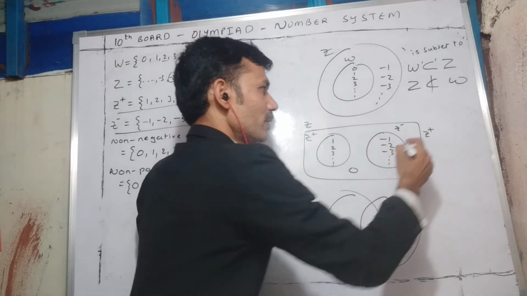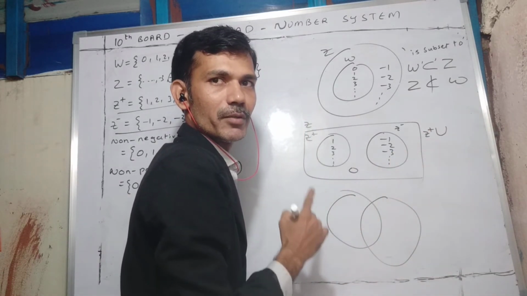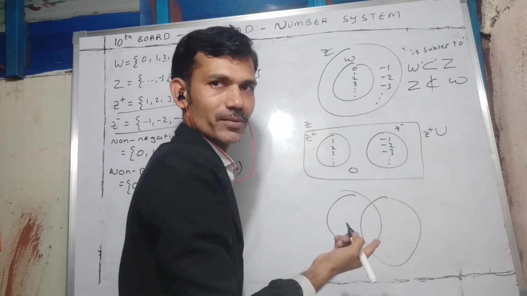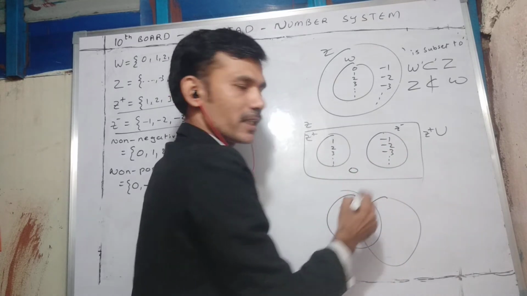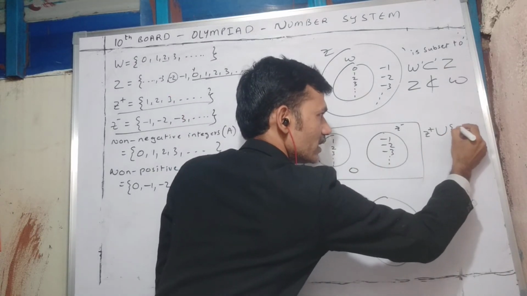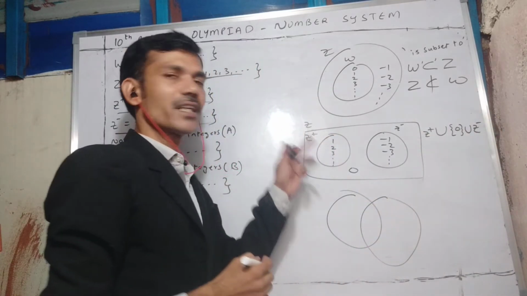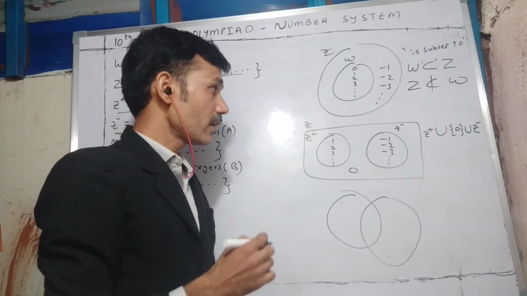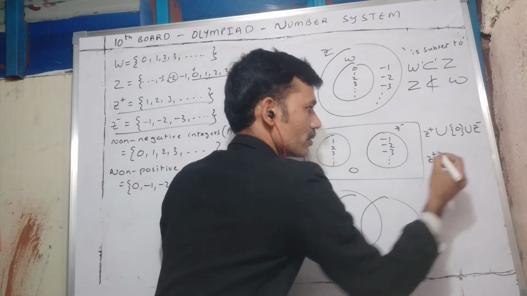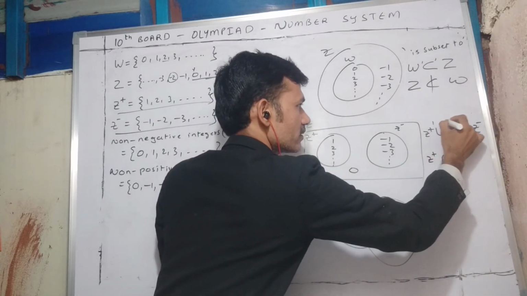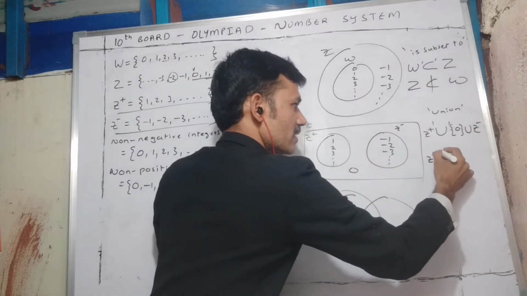If you join, we can write like this. We can use this symbol. Union we will say. That means the element will be in the first set or the second set. It not only contains positive integers and negative integers, you have to include 0 also. Then only the set of integers is formed here. And if you want any common elements, we have to use this symbol. This is union, and this is intersection. We'll discuss more about this in sets.